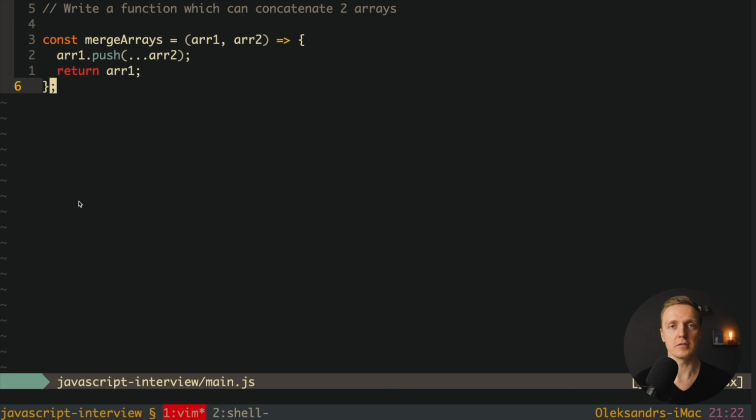And actually not a lot of people will write code like this, because here you are using push and then you are spreading array 2, but you might think about such an approach.